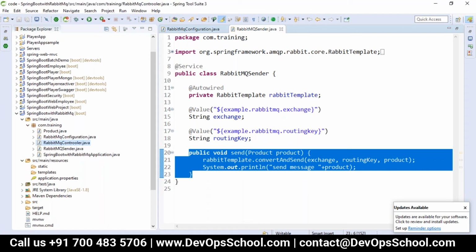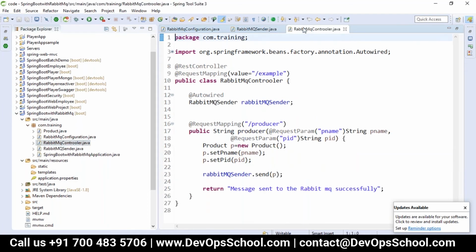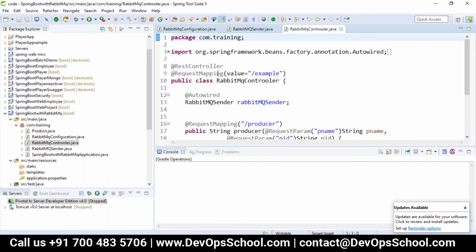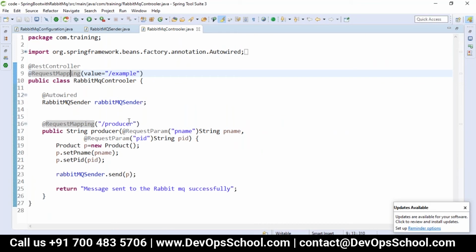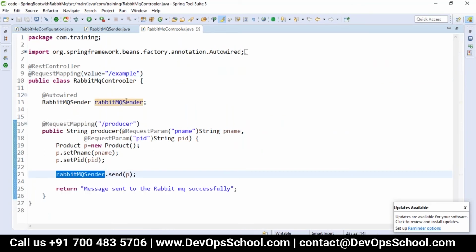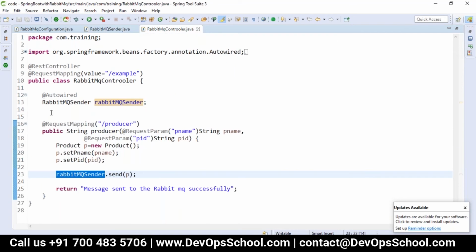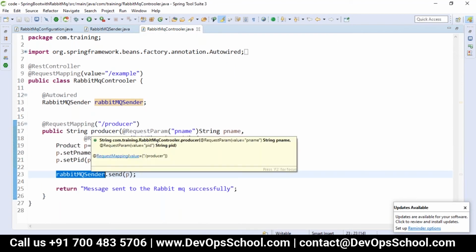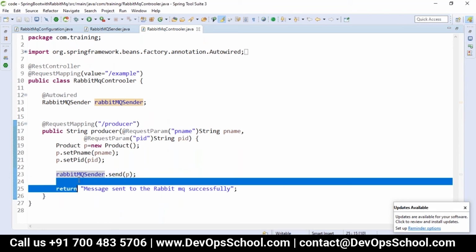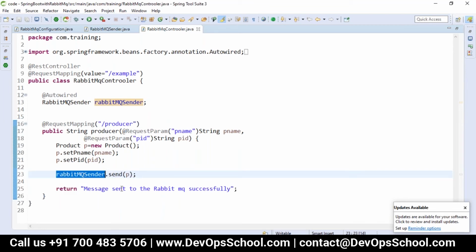For this, we took one controller. We are taking the request mapping, which is a REST controller, that I'm calling with an example with the producer. That is the product which we are sending to RabbitMQ. The RabbitMQ sender, we have created as a bean, as a service, and that service we are auto wiring. Then the producer data which we are sending goes to our RabbitMQ. It is similar to your controller, but instead of returning here, we are sending to our RabbitMQ message broker.